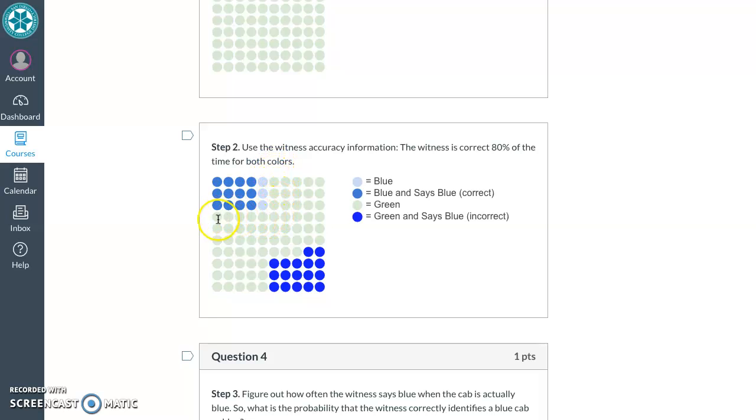Of these 85 green cabs, 80% of the time they'll say it's green, so all these green ones are where they say it's green and they say it's green. But some portion of the time, 20%, they're going to say green cabs are blue. That's what these dark blue things here are.